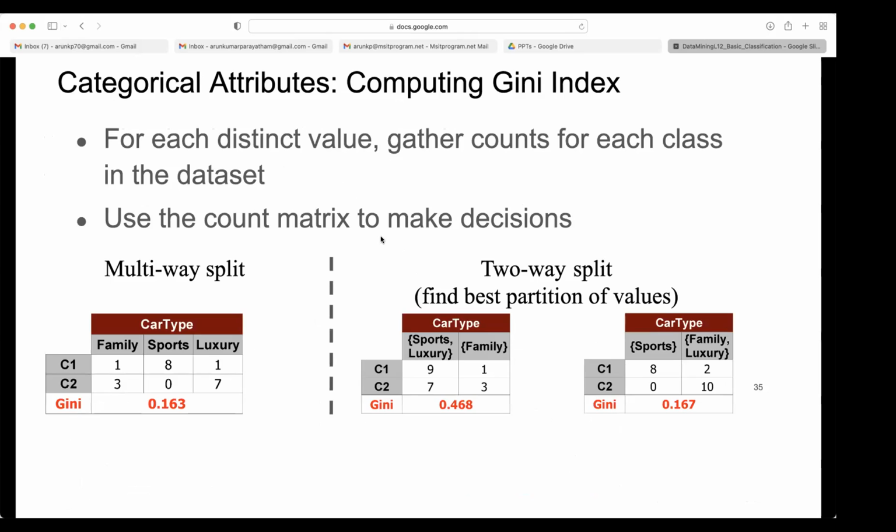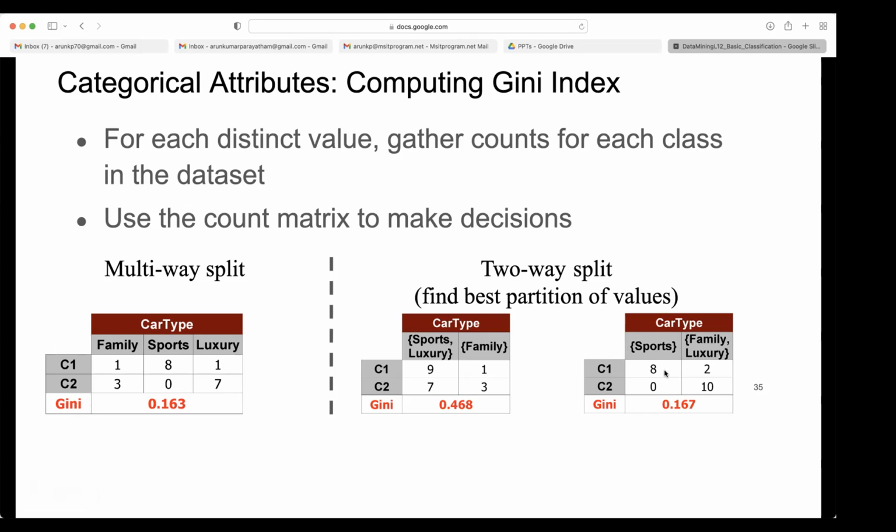So if it is a categorical attribute, how do you split? For each distinct value, gather counts for each class in the data set. Use the count matrix to make decisions. So for a multi-way split, you use the same formula. Here for the multi-way split, you got 0.163. Here you cannot use the 2p into 1 minus p formula. You should use the summation formula here, because there are not only two probabilities. Then for the two-way split, you got 0.468. For car type, you are getting 0.167.